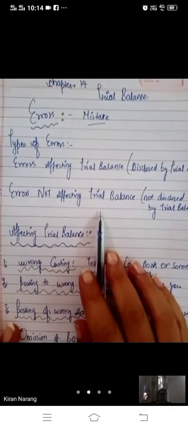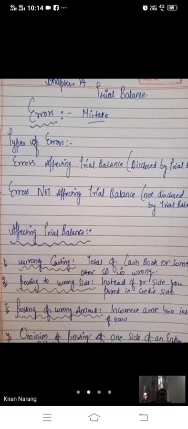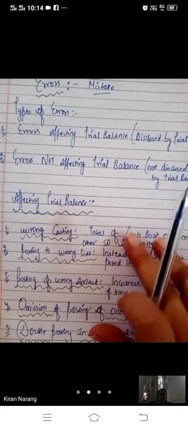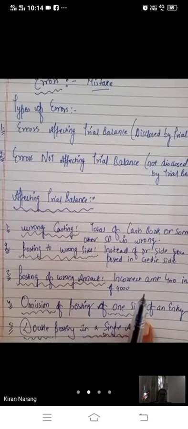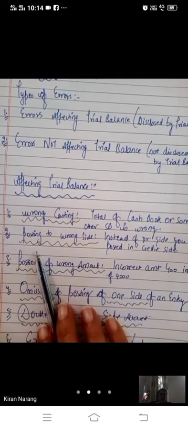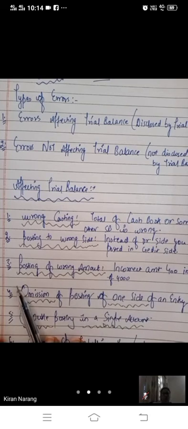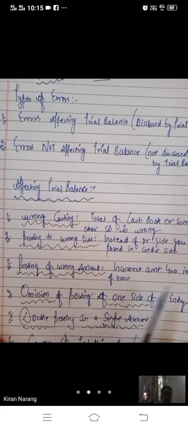But errors not affecting the trial balance are also there, which means the total is equal but there will be some mistake. So we have done the errors affecting the trial balance. Wrong casting means the total of the cash book or some other subsidiary book is wrong. Posting to the wrong side: in place of debit you have written on the credit side. Posting of a wrong amount: you have written 400 instead of 4000.